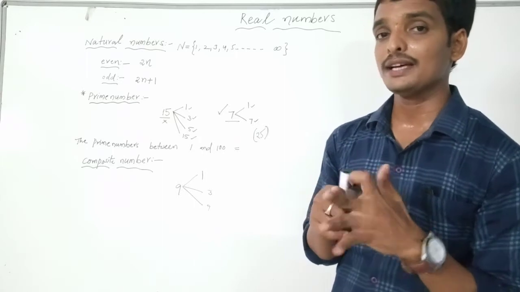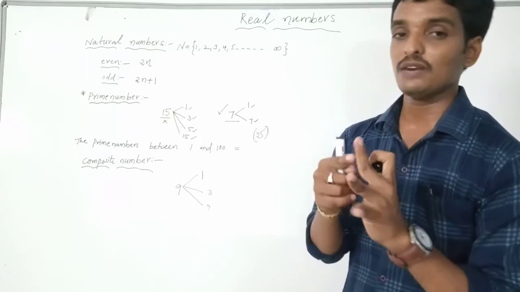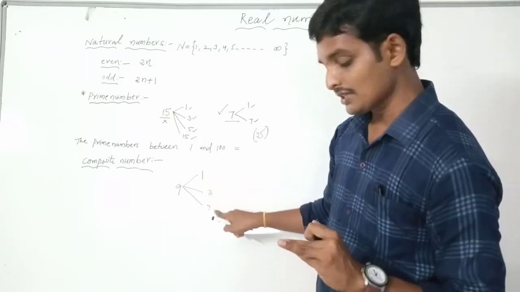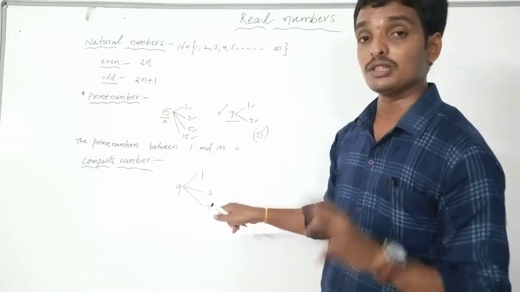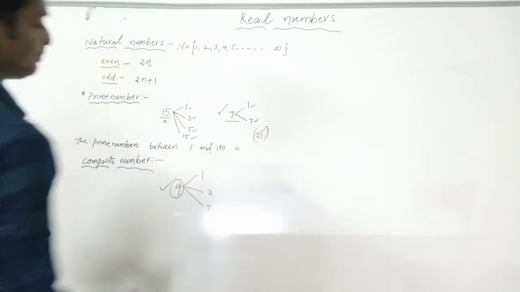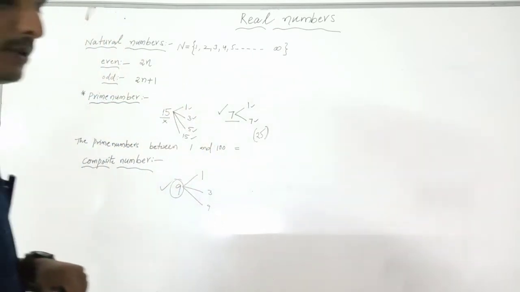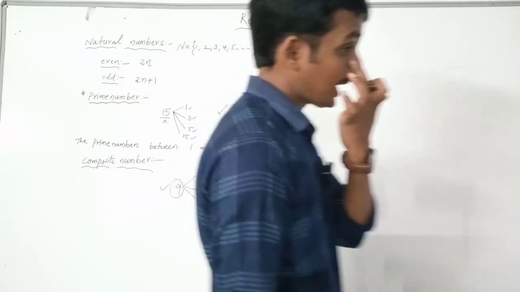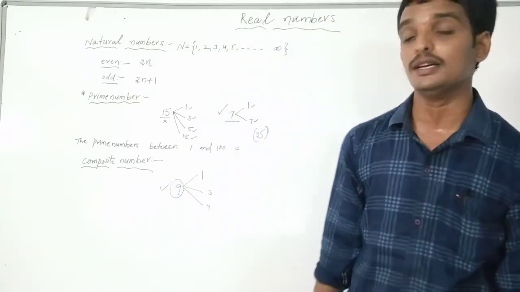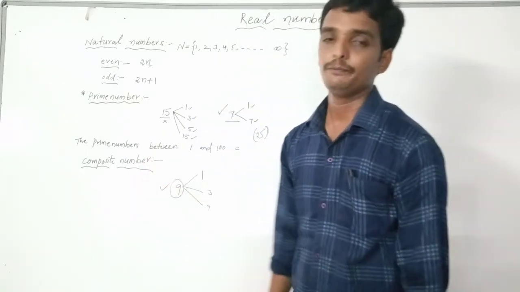So 9 has 3 factors. 1 and itself are common, and 3 is an extra, third factor. So 9 is a composite number. The number which has more than two factors is called a composite number.